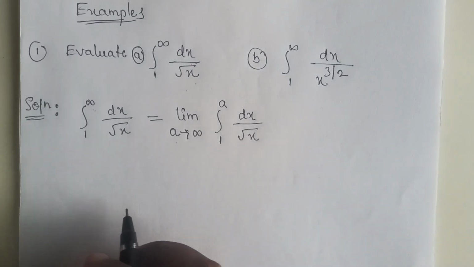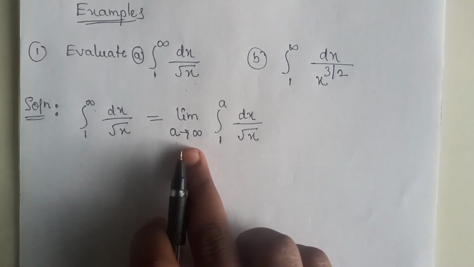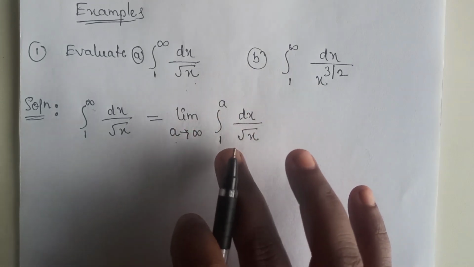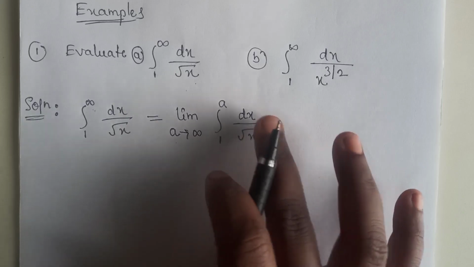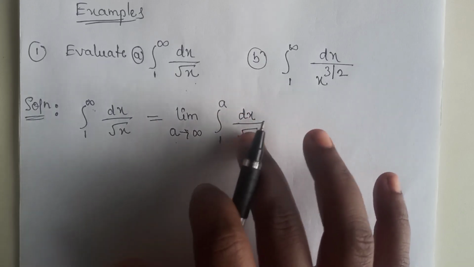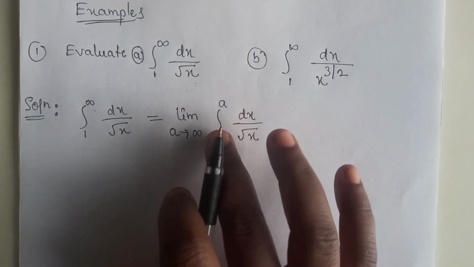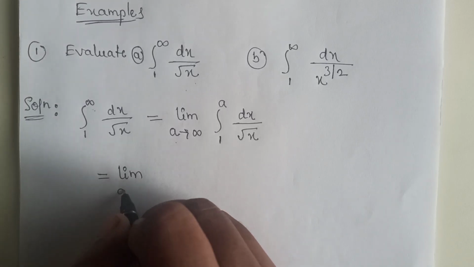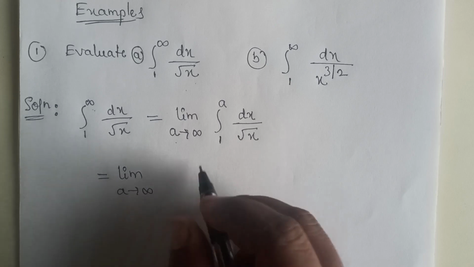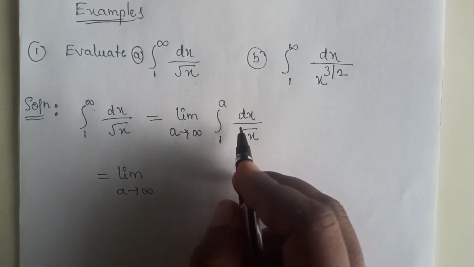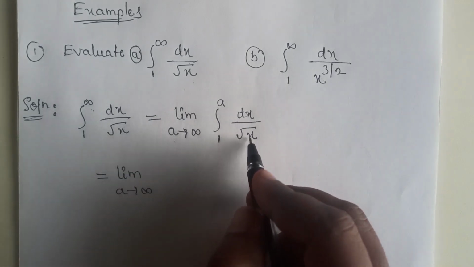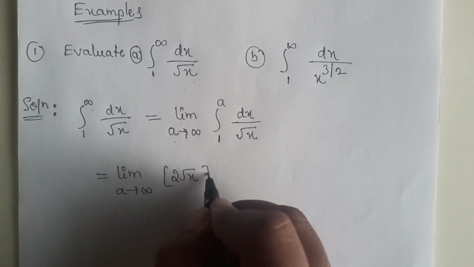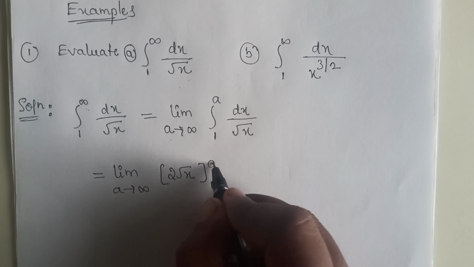Now to test whether this limit is finite or infinite, first we have to find the integral of this. That is, limit a tends to infinity as it is. Integrating, the integration of 1 by root x is 2 root x, with limits 1 to a.